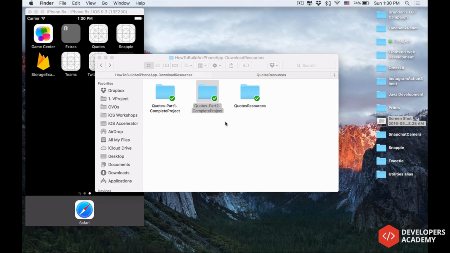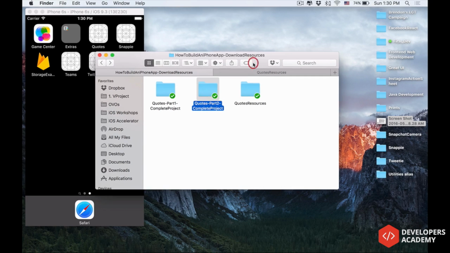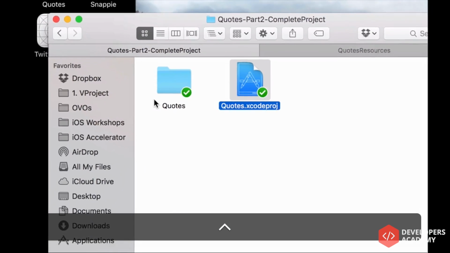Alright guys, let's open up our Xcode project from the last video in part 1 of this series, and we will continue with our project. Here we go. I have a ton of projects that I am working on right now. Each folder like this is a project. So I will double click onto the folder and you'll find that we have a folder called quotes, and the other one called quotes.xcodeproj.